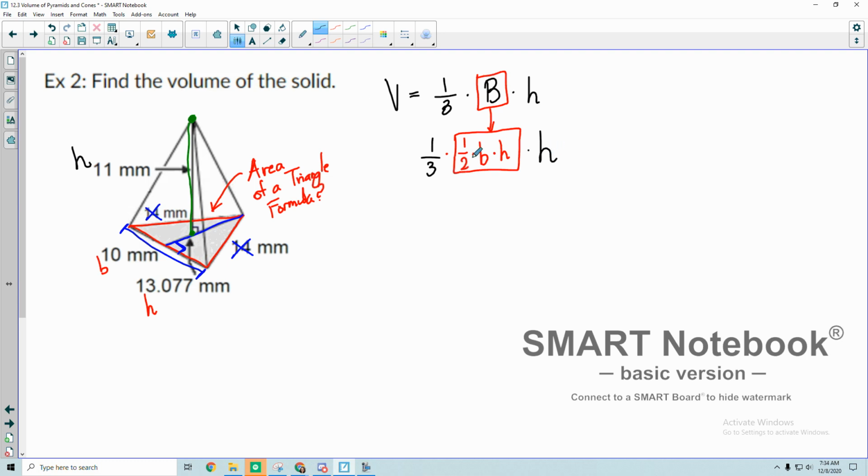So again, this part in red is just talking about our flat 2D shape. So I'm just looking at these numbers that have to do with this flat 2D triangle. And then the actual height of our pyramid is this h that's out here. So we have all of those values. Let's go ahead and plug everything in. So I have 1/3 times 1/2 times 10 times 13.077 times 11. All right, so then I just have to multiply all of those numbers together.